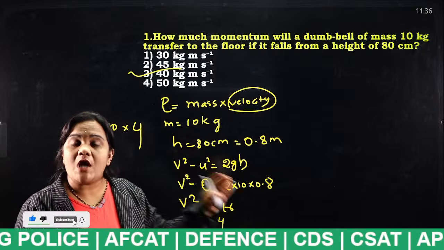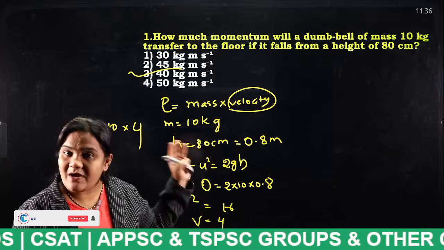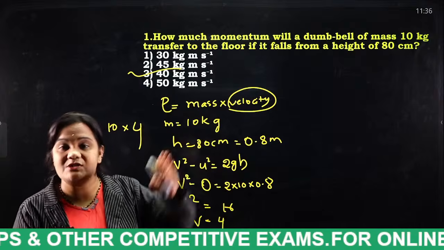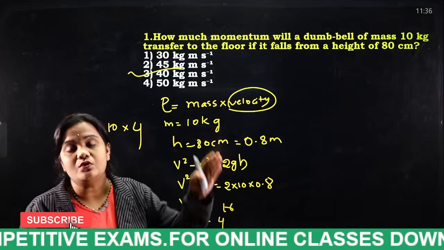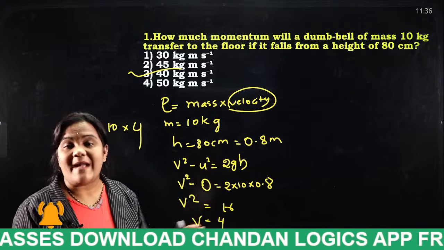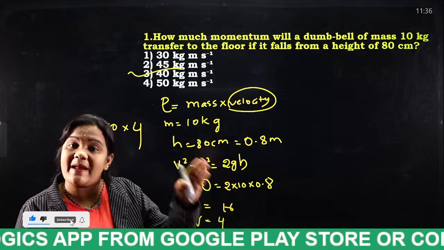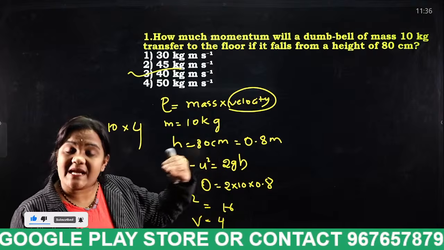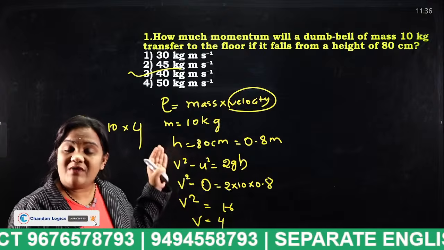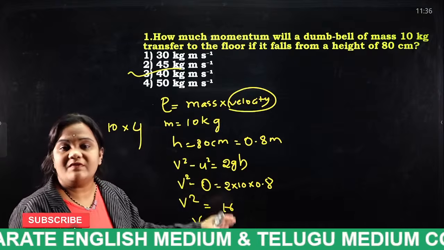If the velocity and the height are given, we all know there are three formulas related to velocity: v is equal to u plus at, s is equal to ut plus half at square, and v square minus u square is equal to 2as. Which formula is applicable to this problem? It is v square minus u square is equal to 2as, which can also be written as v square minus u square is equal to 2gh. We have to find the final velocity by substituting the given values.